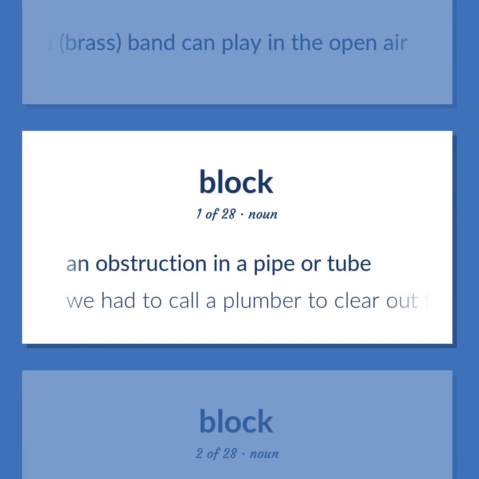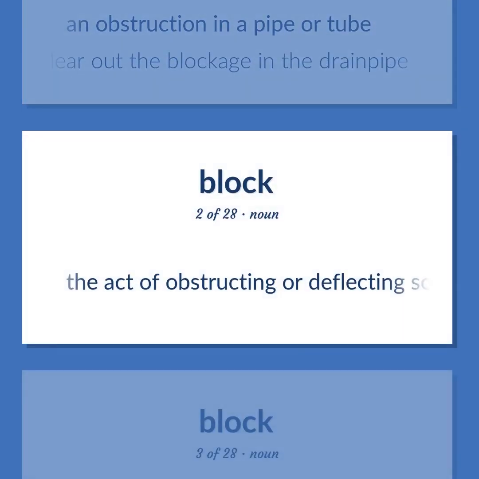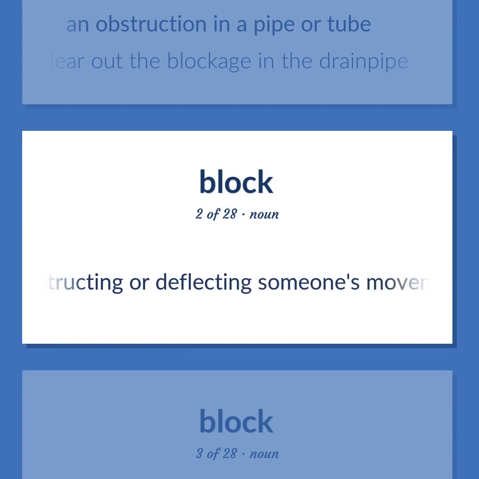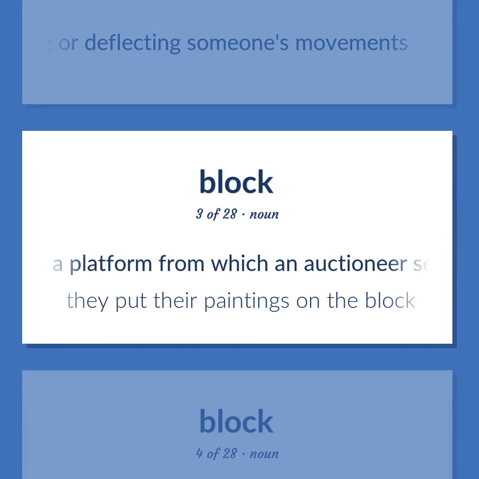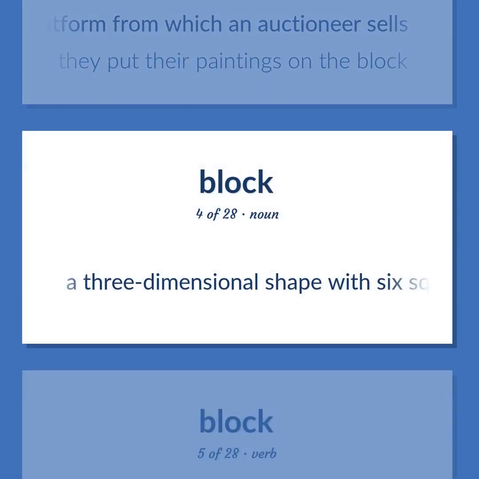An obstruction in a pipe or tube. We had to call a plumber to clear out the blockage in the drainpipe. The act of obstructing or deflecting someone's movements. A platform from which an auctioneer sells. They put their paintings on the block. A three-dimensional shape with 6 square or rectangular sides.